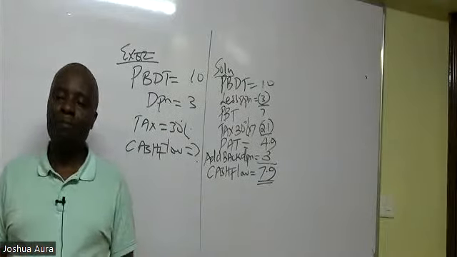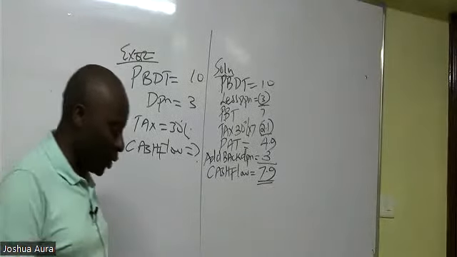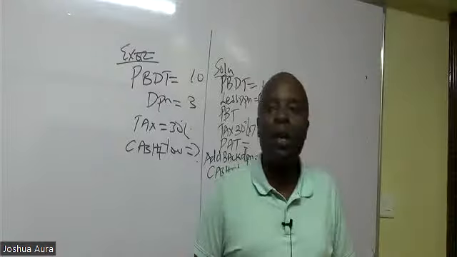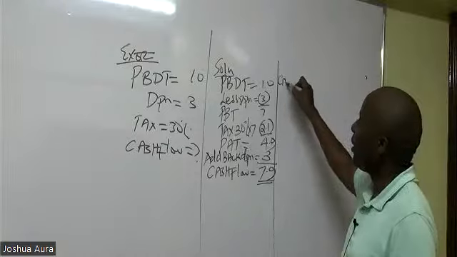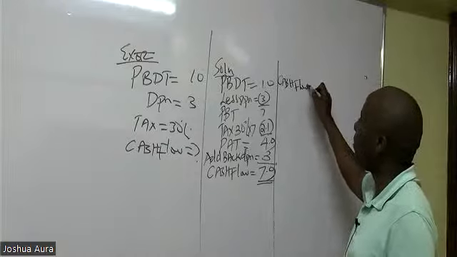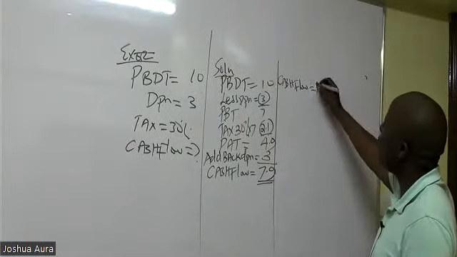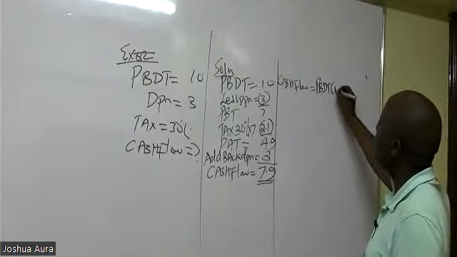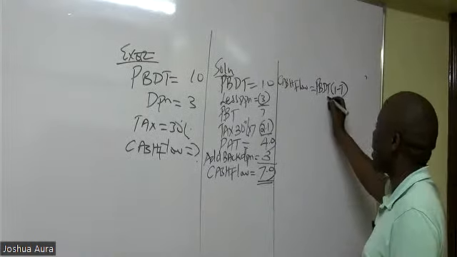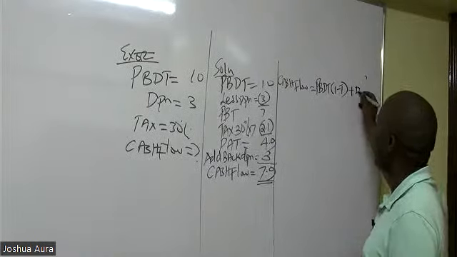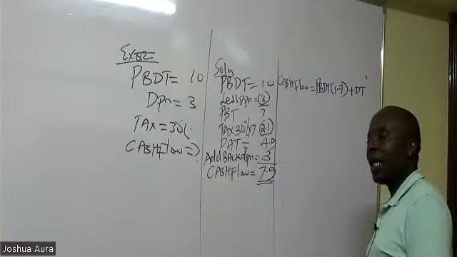7.9. And of course, some other student, like the one who was asking me the question of a tax shield, will have opted to get the cash flow direct. Quite a very good method, although I don't like it because it's not applicable 100% all the time. Some other student would have said that cash flow equals profit before depreciation and tax, and then you go ahead and tax this without subtracting depreciation. But now remember, later on, they will come and enjoy some tax shield.